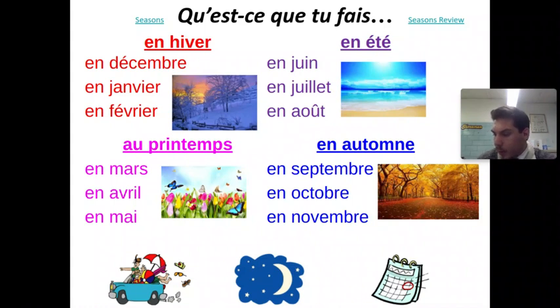That second column: in winter, in spring, in summer, in fall. En hiver, au printemps, en été, en automne. Write those down. That first column: on vacation, in the evening, on the weekends.